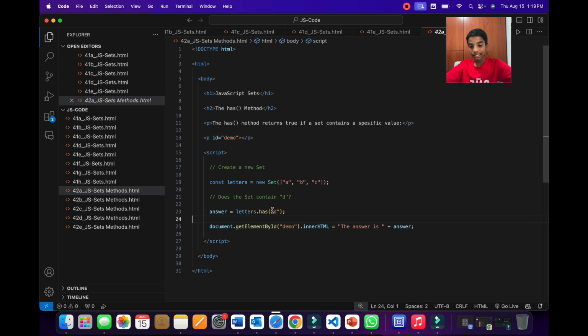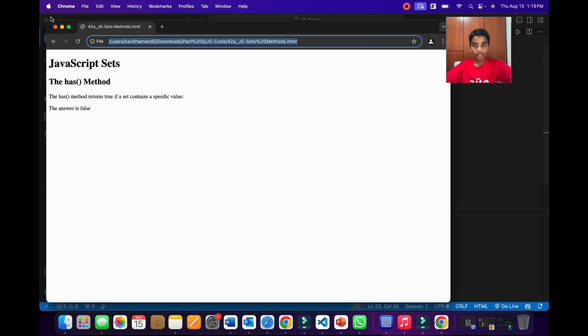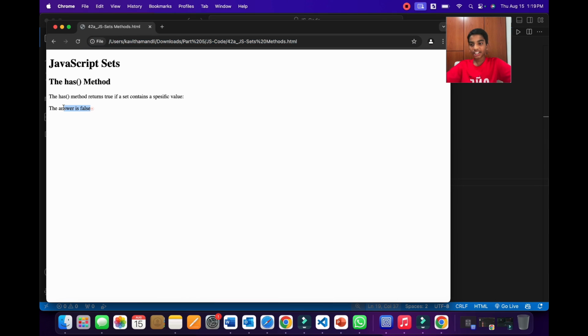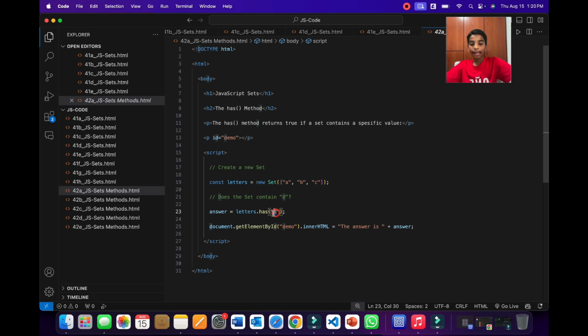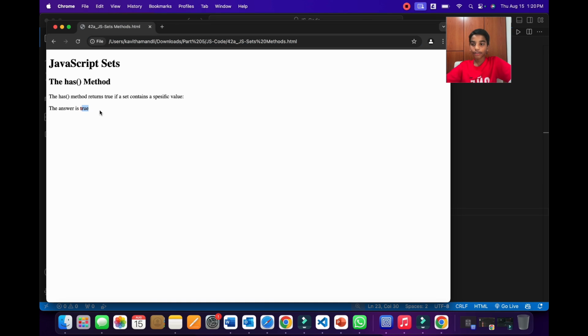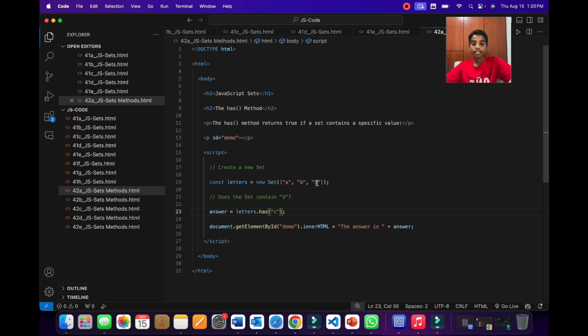So as you can see in this example over here, we have our set called letters, and now we are writing over here letters.has("D"). So now when we run this using Chrome, since our set over here doesn't have D, it will give false. But if you write something like C and now run this, as you can see, it will give true because there is C in here.